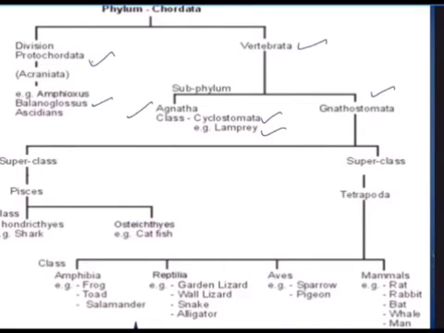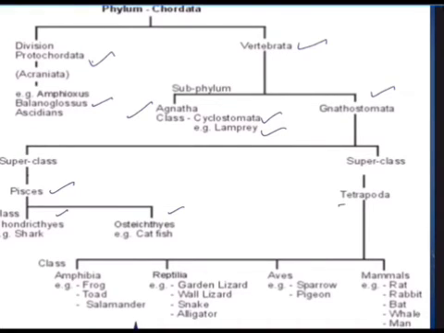Then Gnathostomata, animals having jaws. This subphylum is divided into two superclasses. Superclass Pisces, nothing but fishes. The superclass fishes are divided into two classes: class Chondrichthyes and class Osteichthyes. As you may recollect, osteo means bone. So Osteichthyes are bony fishes and Chondrichthyes are cartilaginous fishes. There are two types of fishes: cartilaginous fishes and bony fishes.